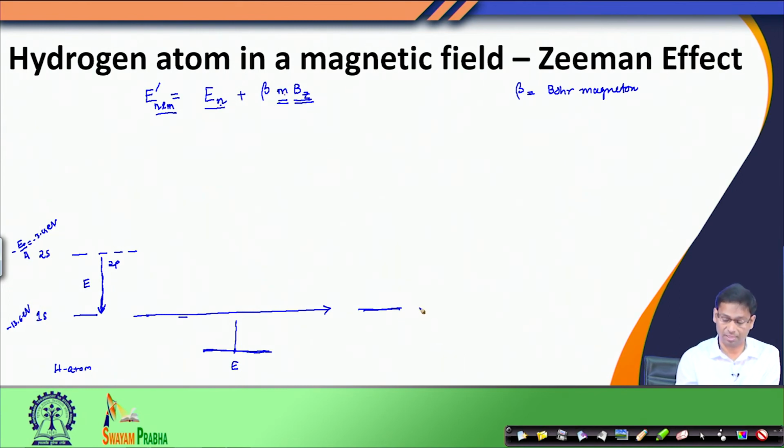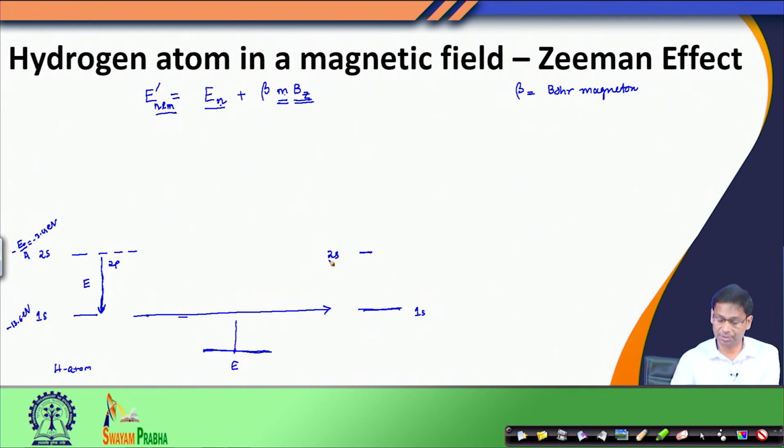So, therefore, this energy level did not change for 1s. What about the 2s level? In the case of the 2s level also, since the 2s level has m value 0, because L is 0 and therefore m is 0, I get the 2s level over here.